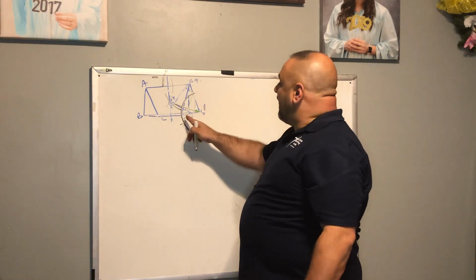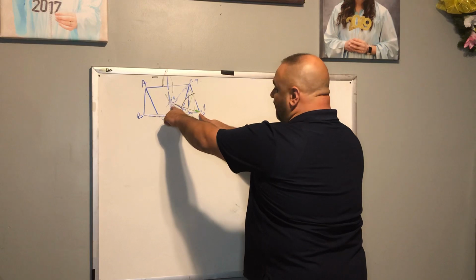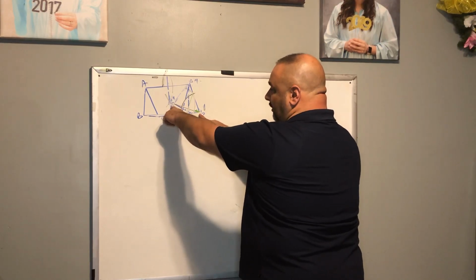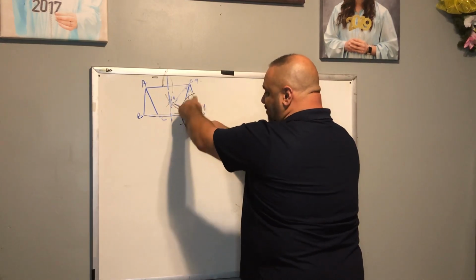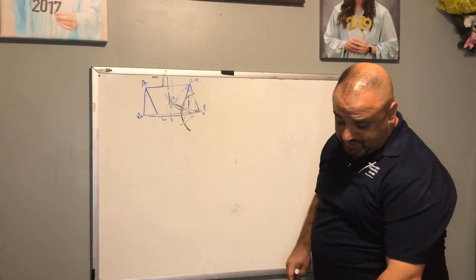All right. Now this becomes my line of reflection. Notice we've already reflected B prime to B triple prime. Now I want to reflect the other 2 points here. So if this is my line of reflection, we're going to reflect those other 2 points.